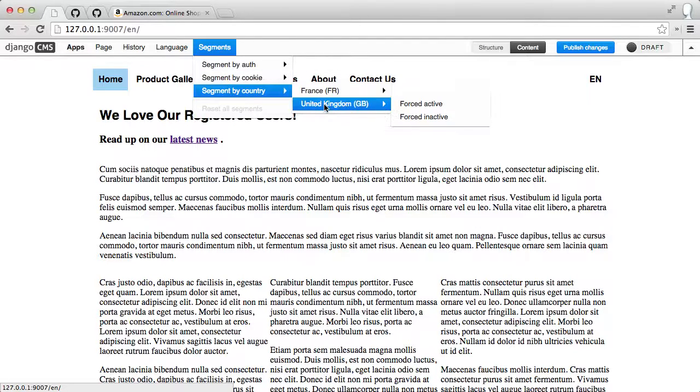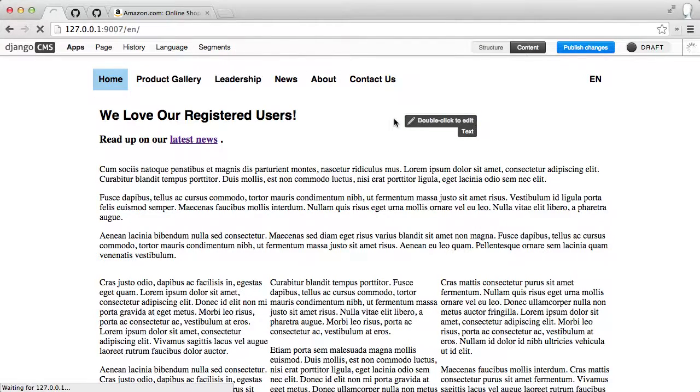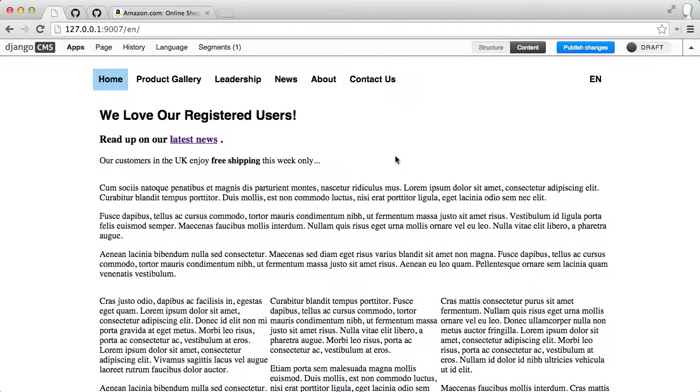So let's see, if I'm in the United Kingdom, we're going to see what our content looks like for them. Okay, so they don't have the same minus 25, but they have free shipping this week, right? So again, we can offer a deal here in the United Kingdom. Now they have a pretty good postal system, and it's pretty cheap, reasonably.